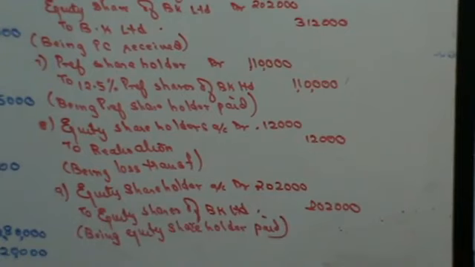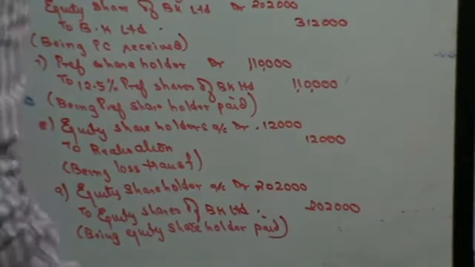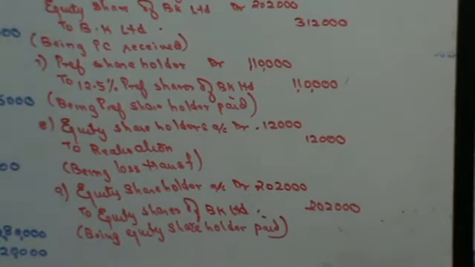Right? Now, once you finish making journal entries in the books of Kuwait Limited, the next thing that you have to do is make journal entries in the books of BK Limited. Right? Let's see this. I'll rub this out, guys.